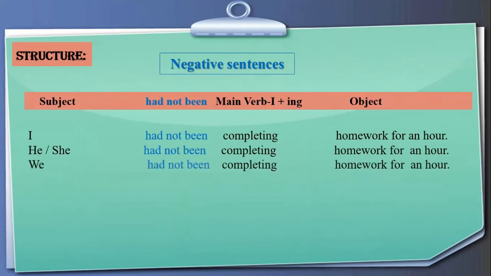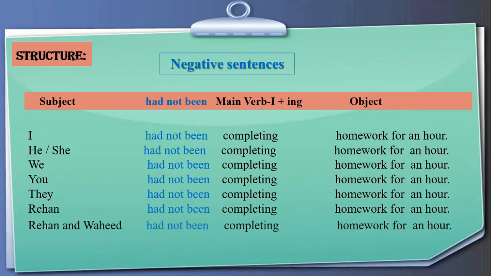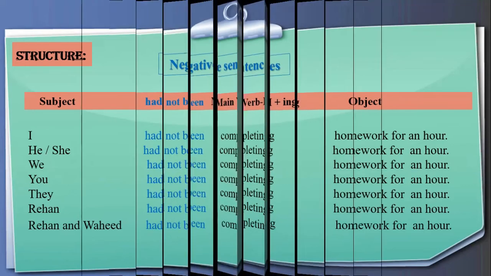We, you, they had not been completing homework for an hour. Rehan had not been completing homework for an hour. Rehan and Wahid had not been completing homework for an hour. So this is the order we put in negative sentences of the past perfect continuous tense.